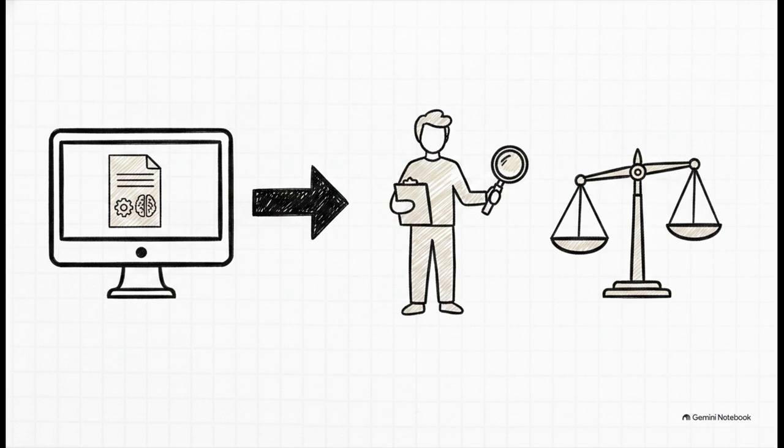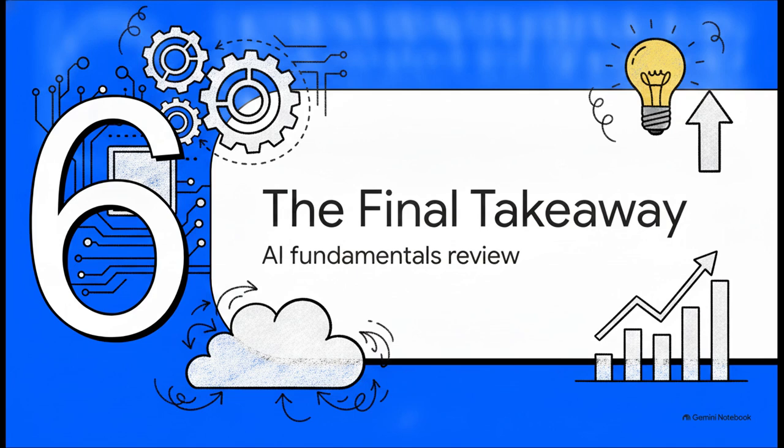Because of this limitation, you should have proposed a specific revision to your model, adding a step for human evaluation. You can completely justify this using the NIST AI Risk Management Framework and the NIST AI RMF Playbook. They literally tell us we have to actively manage risks and incorporate trustworthiness. We definitely cannot just assume a bank's AI is perfect. And that brings us to Section 6, the final takeaway.